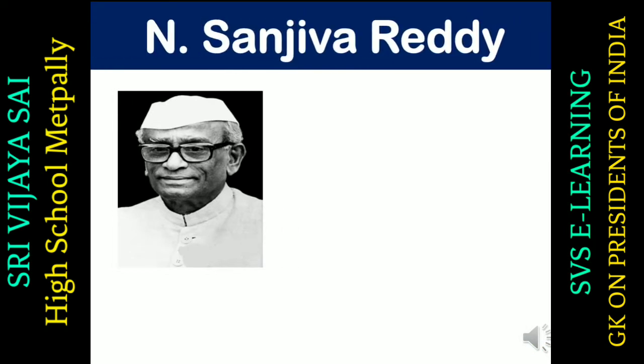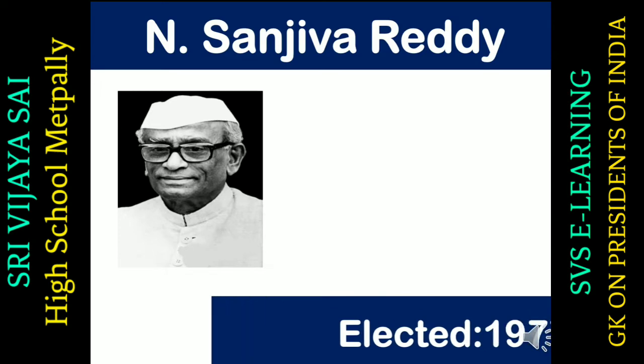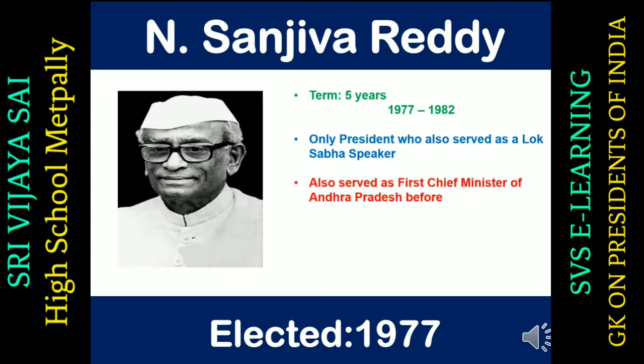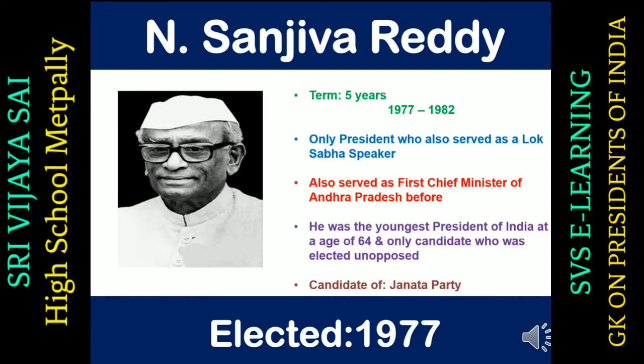Next president was N. Sanjeeva Reddy. He was elected in 1977. He served a term of 5 years from 1977 to 1982. He was the only president who also served as a Lok Sabha Speaker. He also served as the first Chief Minister of Andhra Pradesh. He was the youngest president of India at the age of 64 and the only candidate who was elected unopposed. He was the candidate of Janata Party.